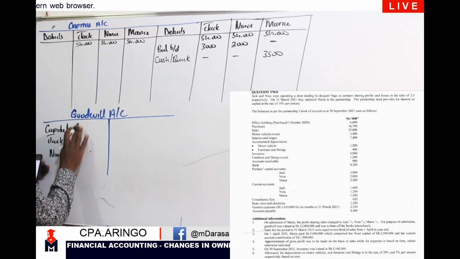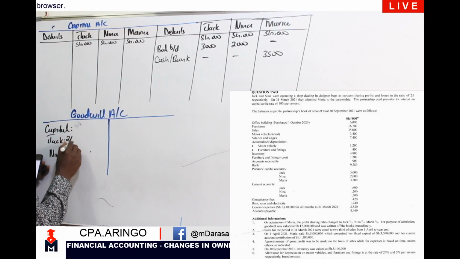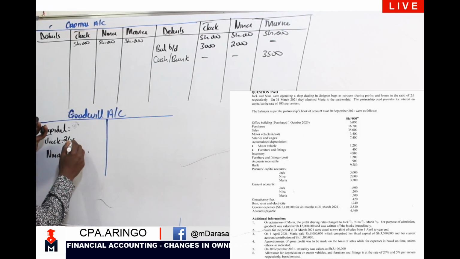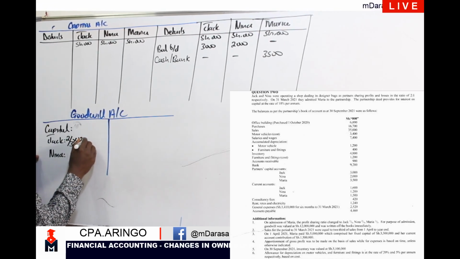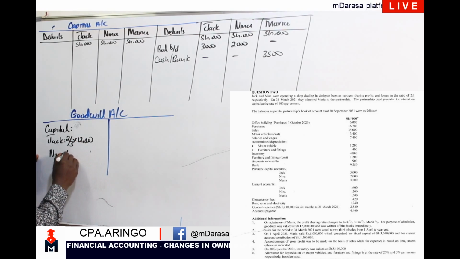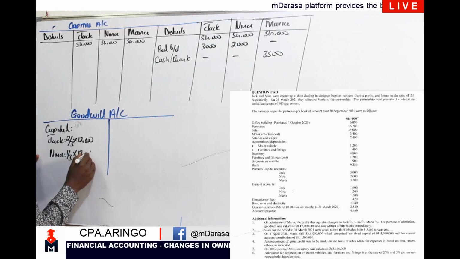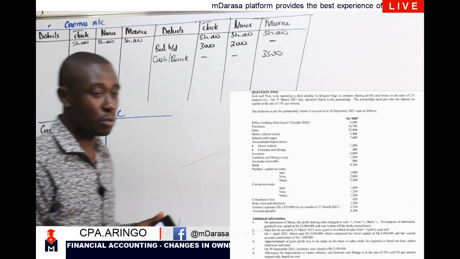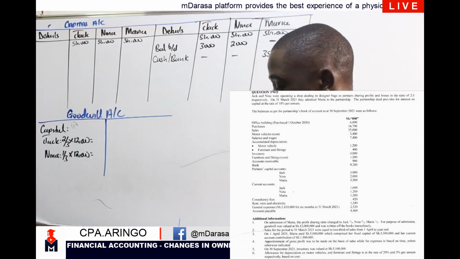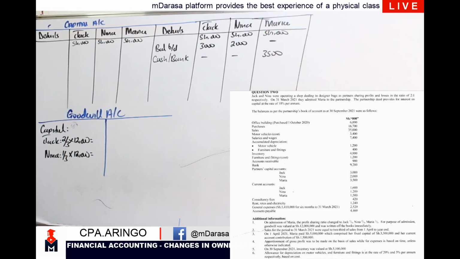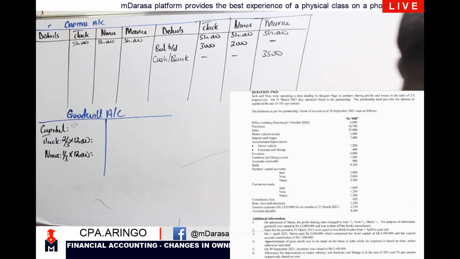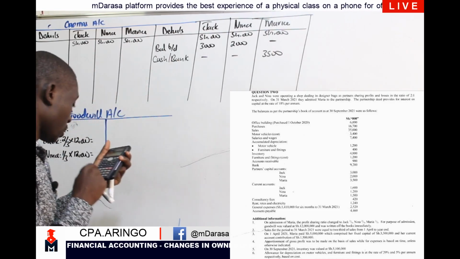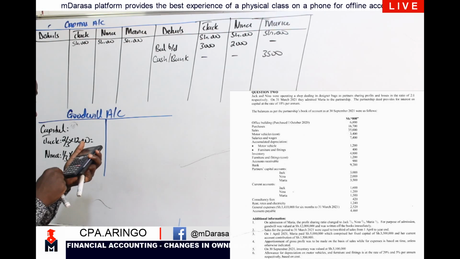So I'm having here 2/3 times the goodwill that we created of 12,000. Then 1/3 times the goodwill that we created of 12,000. Basically, this will give us a figure of how much? Mwalimu will pick his calculator and we work it out. I'm having 2/3 times 12,000.